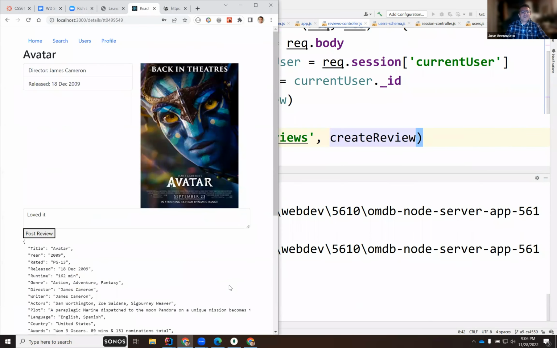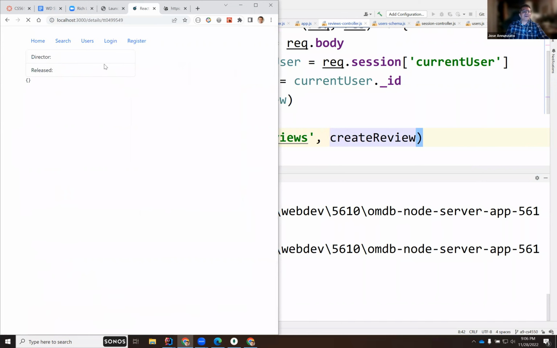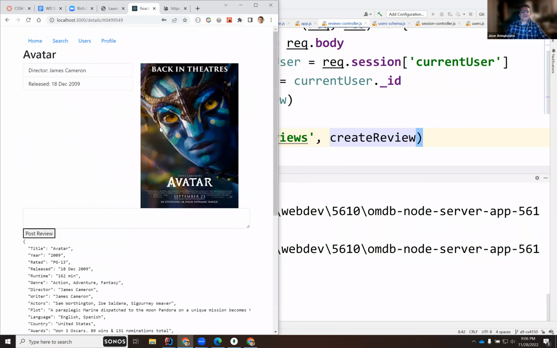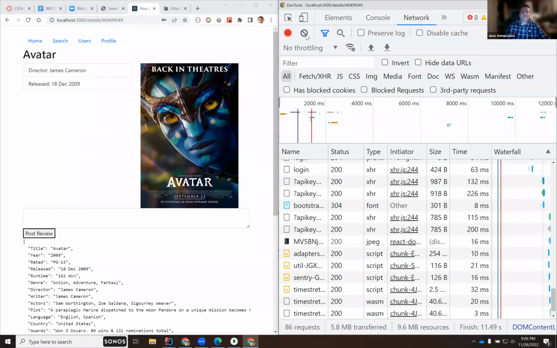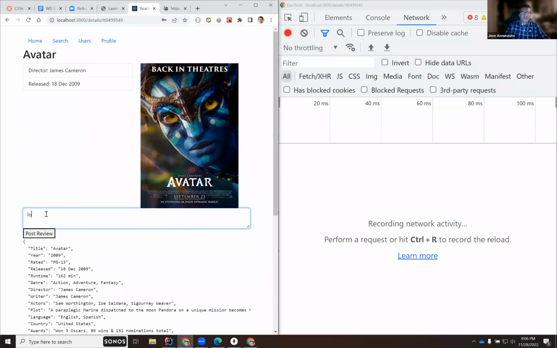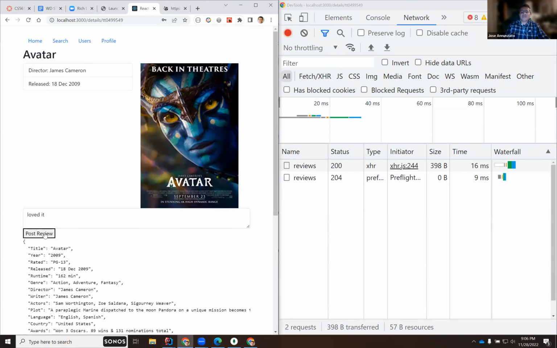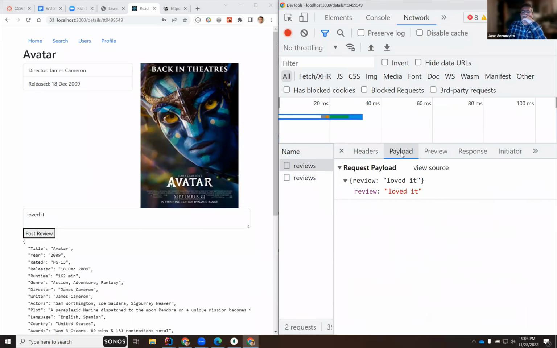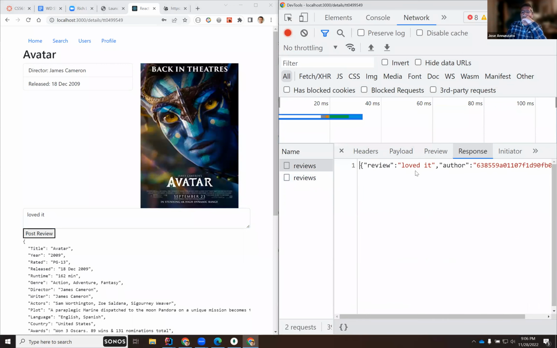Let's log in again, because we got logged out. Log back in. Search Avatar. Let's try it again. Let's do, loved it. Review. Okay, so this time around we didn't get a 404. Instead, we should get back the response, the actual object. See that? We have the actual object. Perfect. It's not in the database. Not yet, anyway.